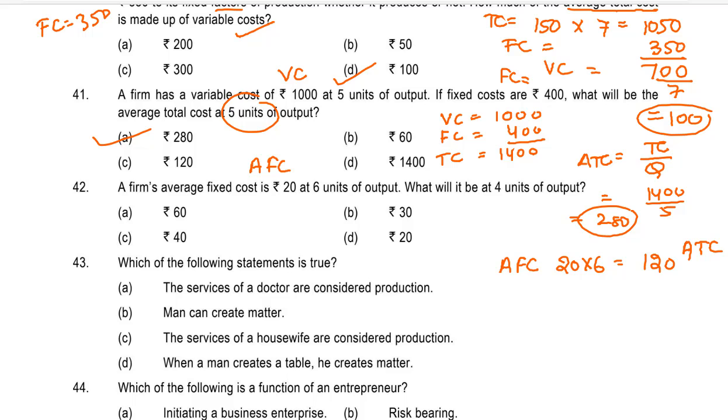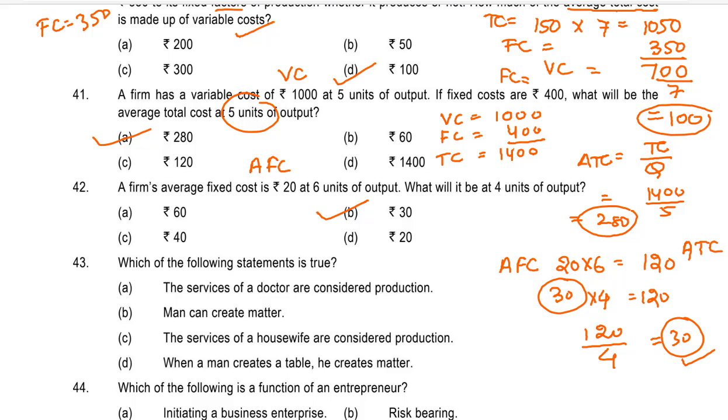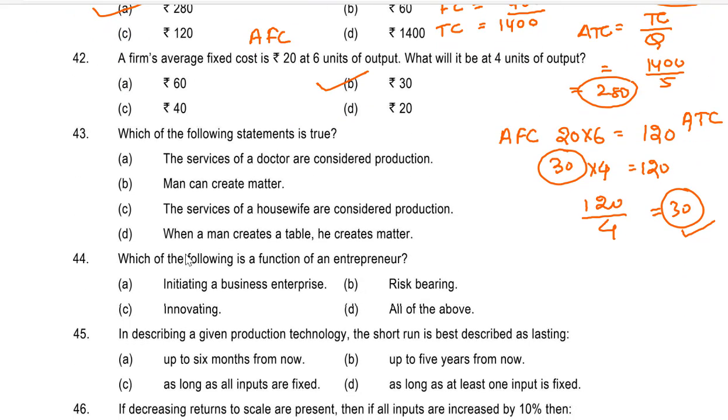AFC multiplied by quantity gives the total. Now in this situation, at 4 units of output, the total would be 120. So 120 divided by 4 will give you answer B, that is rupees 30. So 42B would be the average fixed cost. Let's go to question number 43 now.